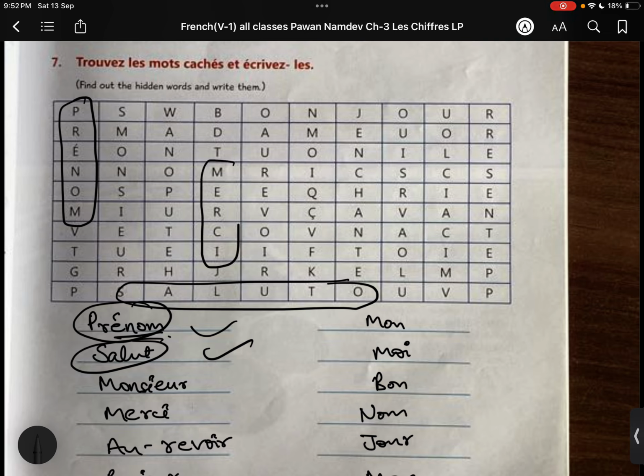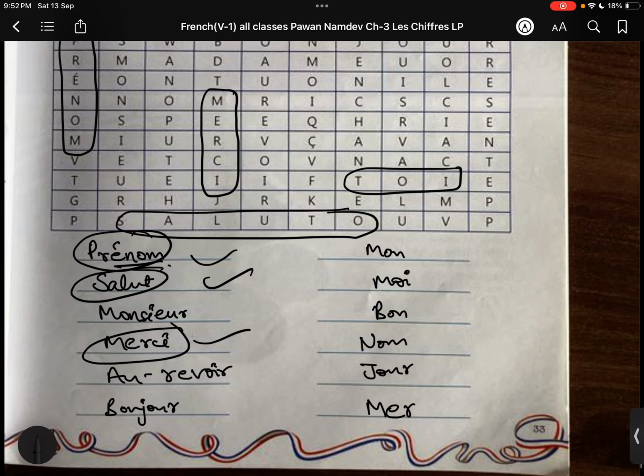For example, I have just got merci. I got this merci here. It's a fun activity. You can just enjoy, do that activity. And voilà, I got toi. Toi, T-O-I, toi. I haven't written it here. Toi means you. You say toi, you, right? We have so many. One more is there. Monsieur. Monsieur means sir. Look, Monsieur is written here.